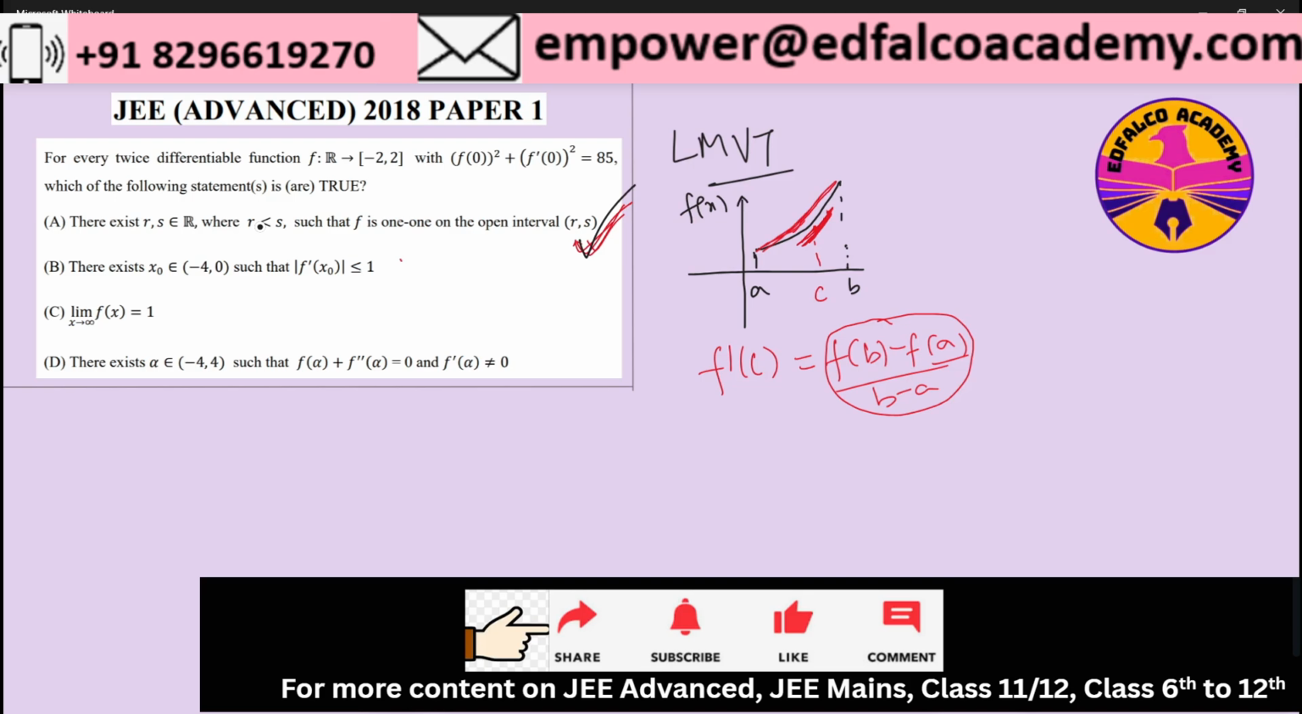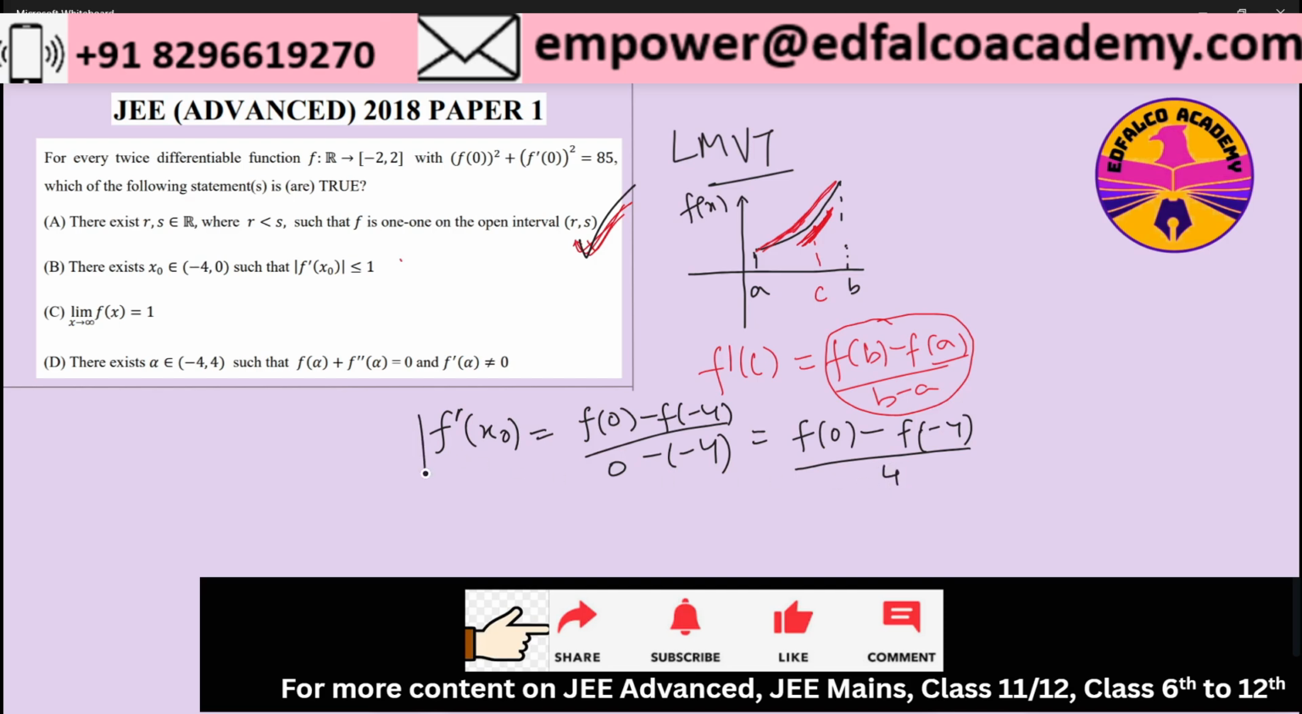Obviously, we know that f of x is going to be differentiable. So I will say there must exist f dash of x naught, where x naught lies between -4 and 0, such that its value is f of 0 minus f of -4 by 0 minus of -4, basically from the LMVT. And this means it is equal to f of 0 minus f of -4 divided by 4.